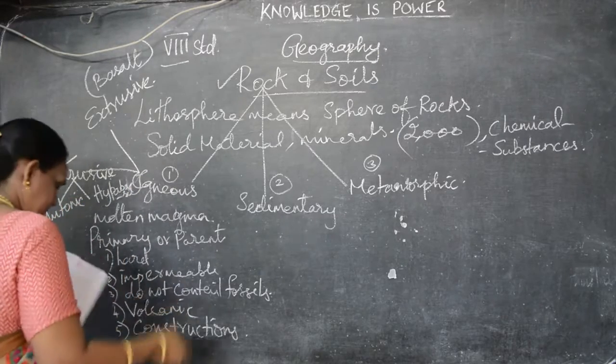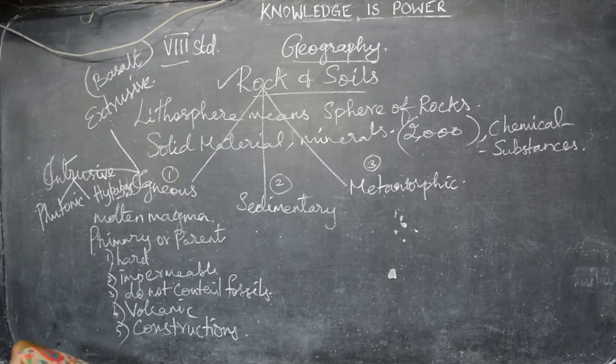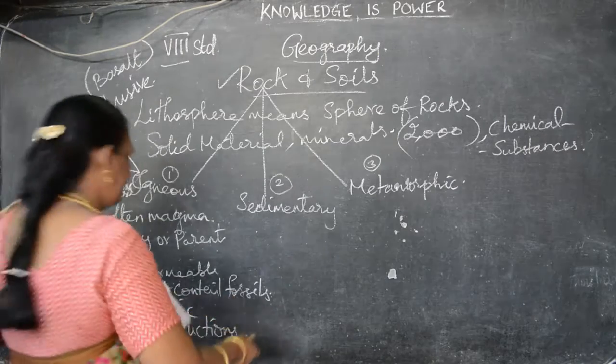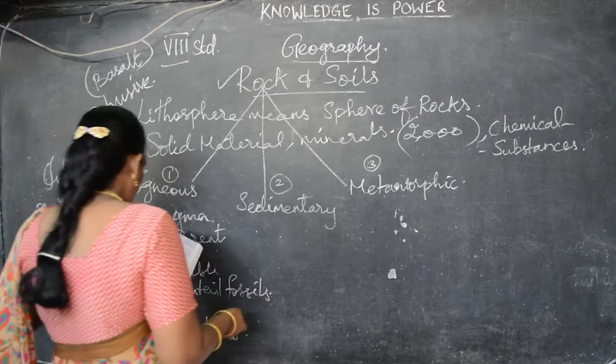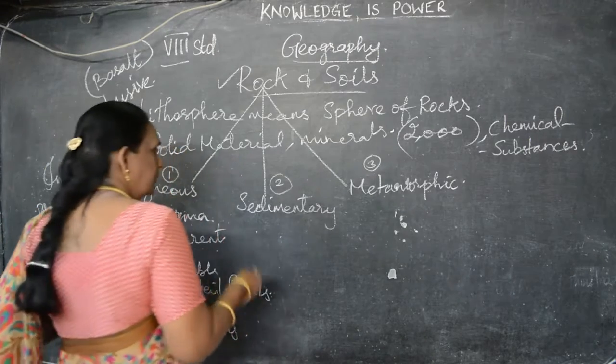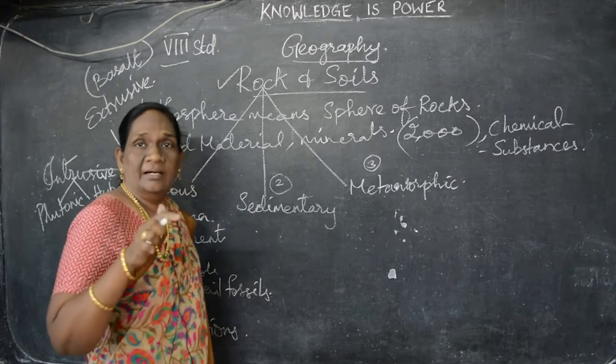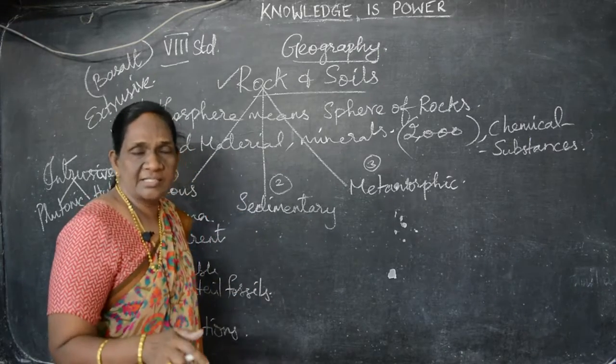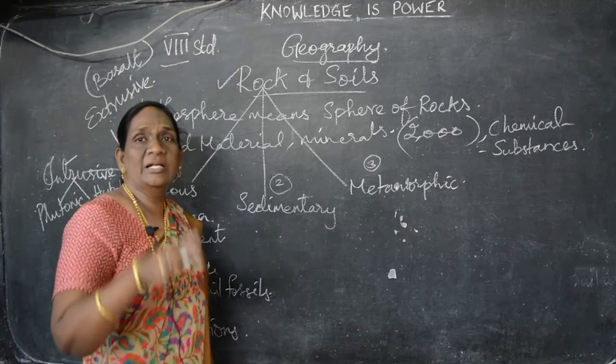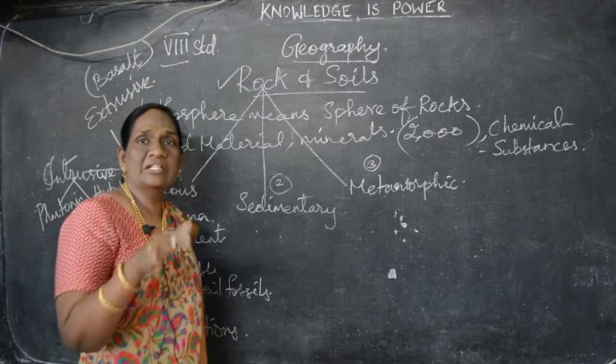Now, sedimentary rocks are the rocks we get from the sediments of the rivers and the glaciers. Understand? The sediments of soil, the sediments of rock.